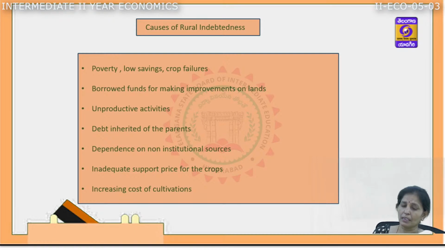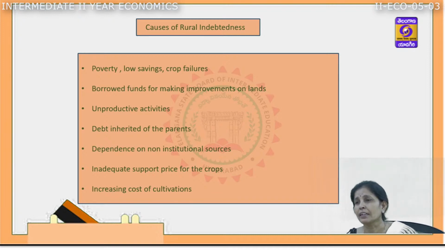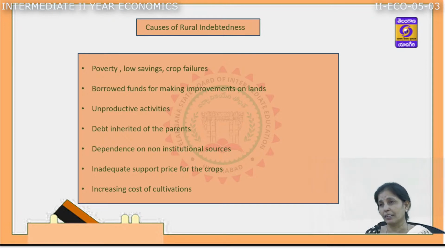Crop failures. There are natural reasons for crop failures, and when there is a situation of crop failure, the farmers are not getting returns. They take additional loans to support themselves. The next one is borrowed funds for making improvements on the land. The farmer requires money to make some changes on the land only with the purpose of increasing productivity and production.